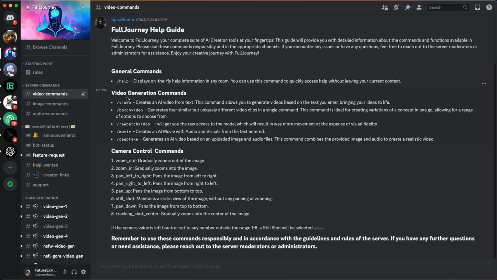So in terms of the high-level video commands, you've got video, which is just one video, and batch video, which says 4, but I think it's actually only 2 videos. A raw batch video gives you a little more creative interpretation and a little bit more motion, but it might be a little more chaotic. You might be looking for chaotic, so that's when you'd want to use raw batch video. A movie is like 12 seconds long, and a deepfake, we'll get into that, but that's where you have an image and an audio file, and that's a good way to make a character talk. You also have these camera controls, zoom in, zoom out, that kind of stuff, and you just have to remember the number. So you're not going to be typing these words, you're going to be typing the number.